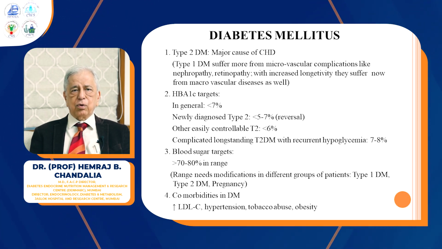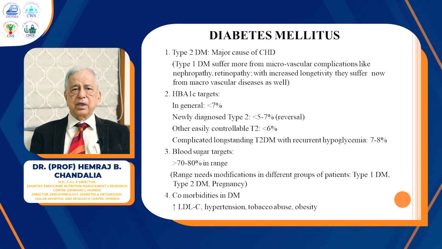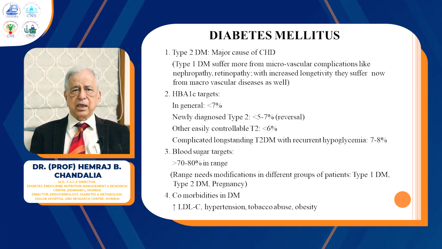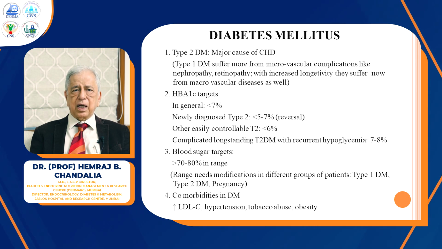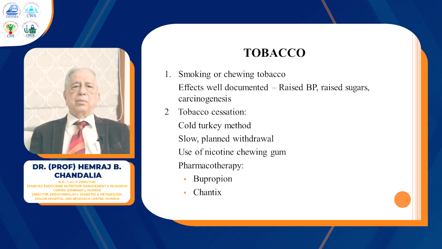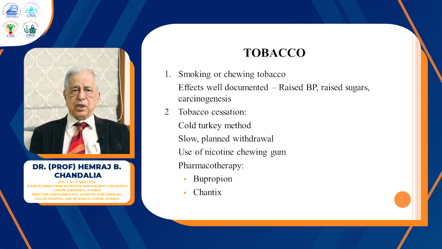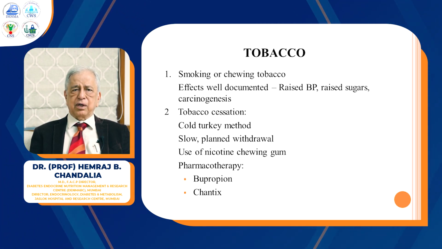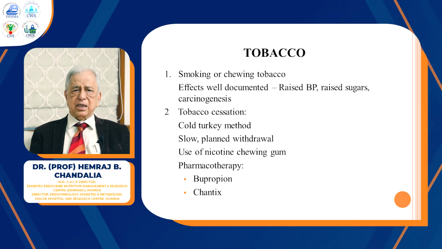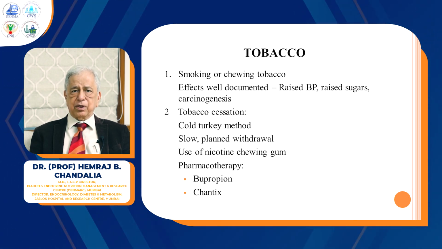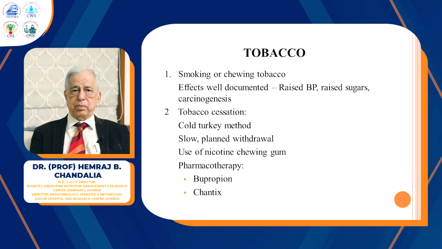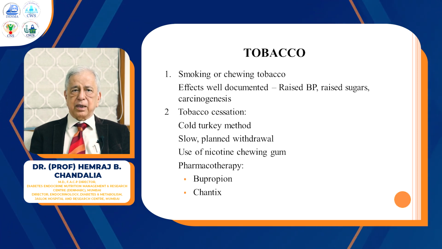And of course, the comorbidities in diabetes mellitus are very important causes of coronary artery disease, which I described for you: the LDL cholesterol, hypertension, and of course the last ones, which I take up now, are tobacco abuse and obesity. Another modifiable risk factor is tobacco abuse, either smoking tobacco or chewing tobacco, the harmful effects of which are very well documented to the public at large. It raises blood pressure, it may also raise sugars, and of course causes carcinogenesis. Tobacco cessation strategies must be honed. Those skills should be honed by the treating doctors.